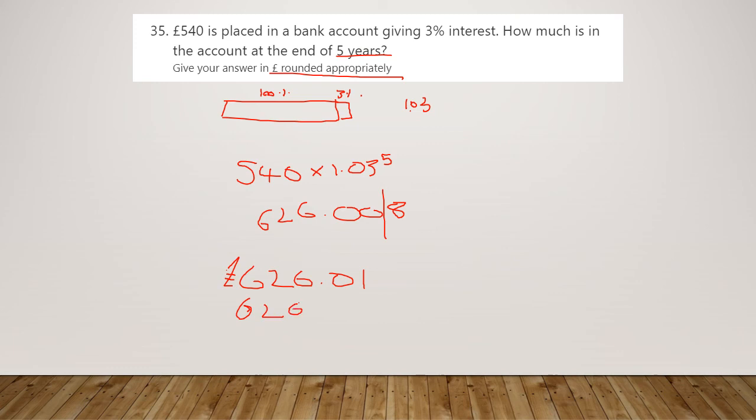626 pounds and 0 pence, or just if you put 626 pounds, that'll be fine as your answer there as well. It's all to do with getting the multiplier here and then doing that to the power of those 5 years.